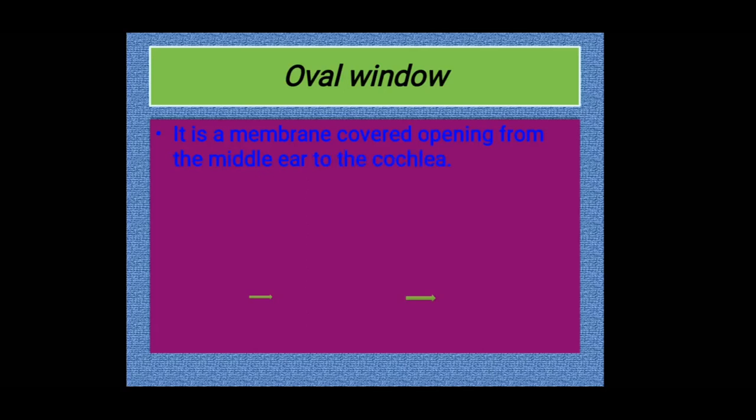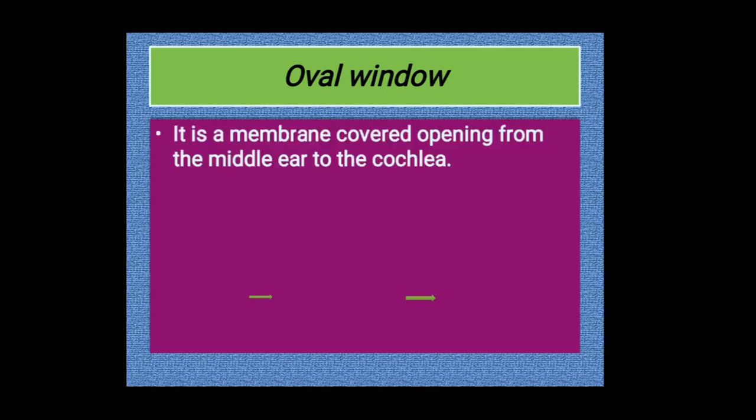Next is the oval window. See, window means an opening which is covered by a stretch of membrane. So two windows we are having in the ear, that is in the middle ear. One is oval window and the other one is round window. Based on the shape they differ and they differ in the function too. The oval window is a membrane covered opening from the middle ear to cochlea. We have seen in the previous slide where the stapes has got connection. That connected part is called the oval window.